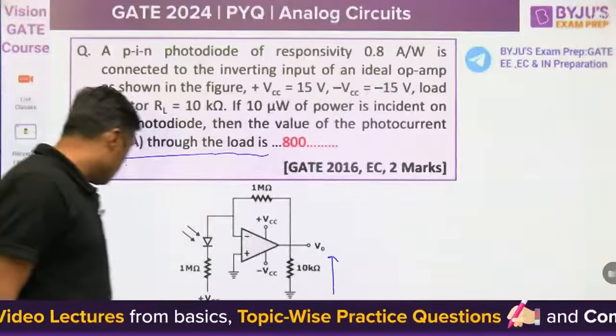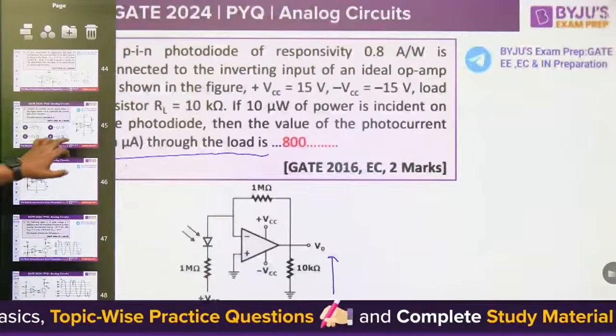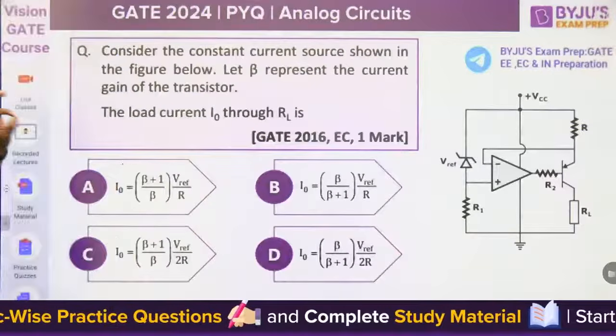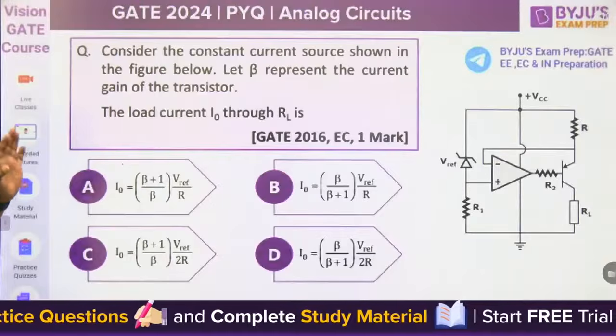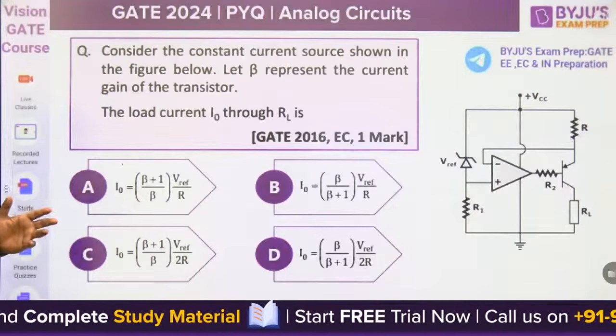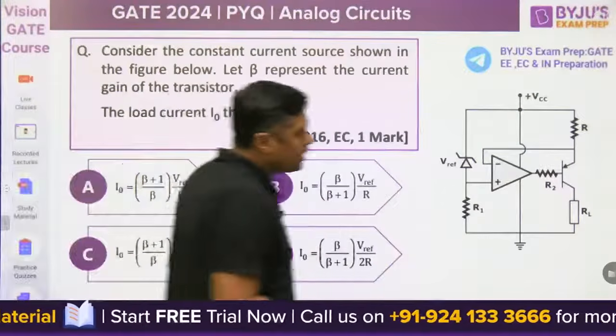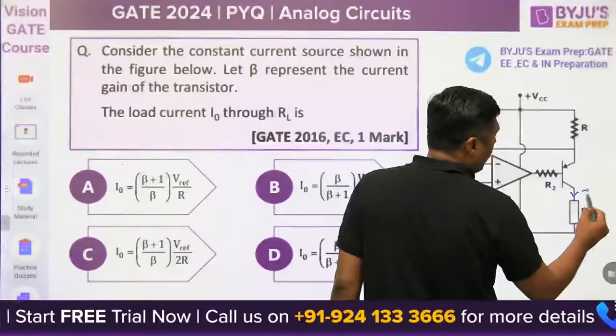Okay. Now, next question. Consider the constant current source shown in the figure below. Let beta represent the current gain of the transistor. The load current I0 through the RL, load current, this is I0. We have to find the I naught.